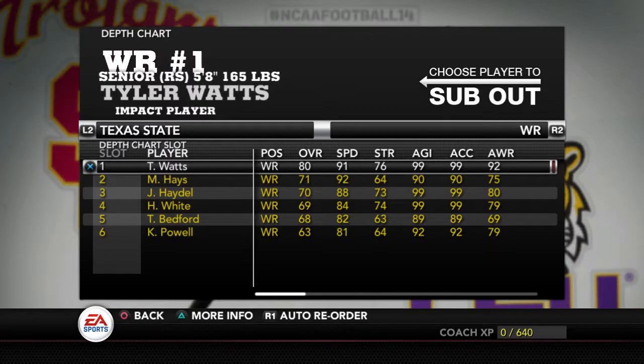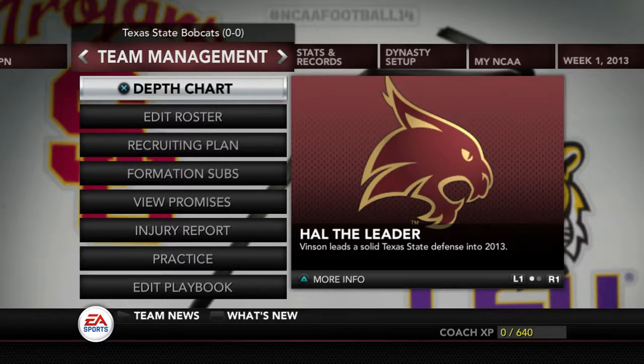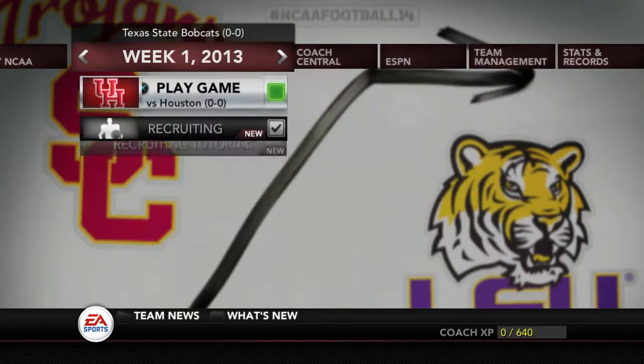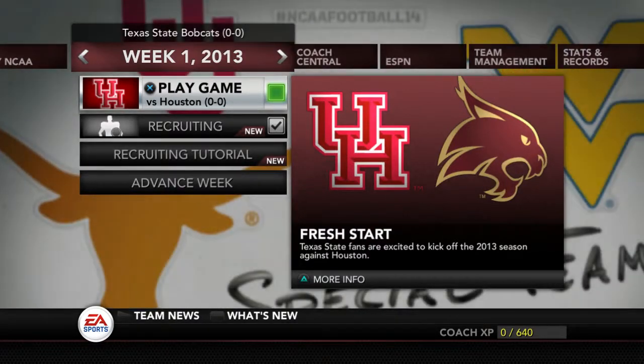So that's going to be our Texas State Bobcats right there. We're going to be playing Houston for our very first game, and I'm hoping that it goes well. I've never really run the pistol offense, which is what Texas State runs in real life. So I don't know how well it's going to go. If it doesn't work in the first game or two, I'm going to switch out and do something different, because the pistol is more of a read option type of offense, I would say. Colin Kaepernick ran a lot of it back in college at Nevada, and they did that really well, but I personally don't play with the pistol offense that well. And the play selection is very slim, which is sucky.